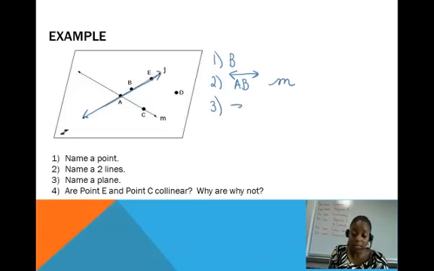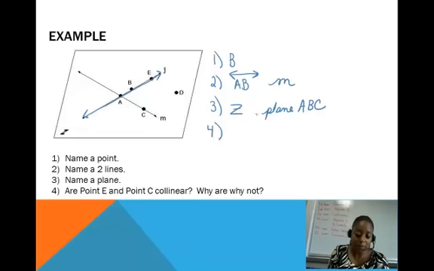Okay? Let's see, number 3, name a plane. Well, I can name it in 2 ways. I can name plane Z with a capital, or I can name it using 3 non-collinear points. So I could say plane ABC. I cannot say plane ABE, and we'll talk about why I can't do that in class tomorrow.